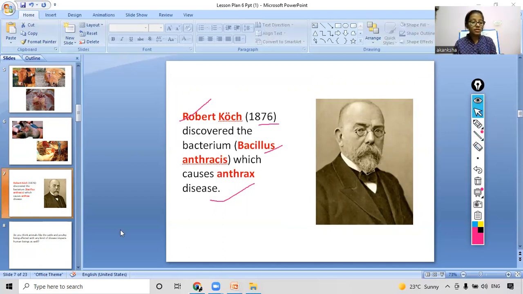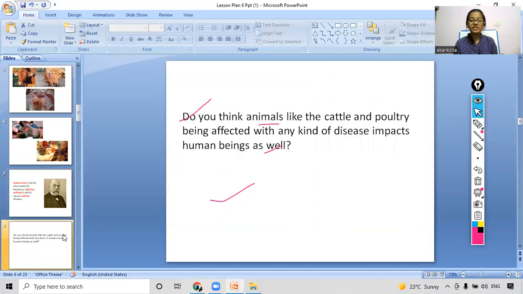Okay, now coming to the next part of our slide. Now coming to the curiosity question, you have to solve this question on your own. Do you think animals like cattle and poultry being affected with any kind of disease impact human beings as well? Yes or no?